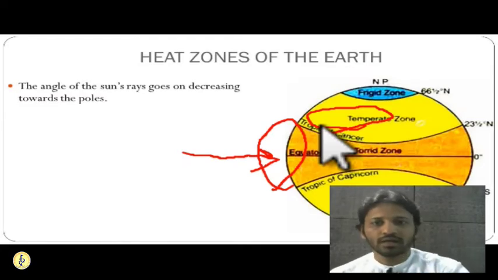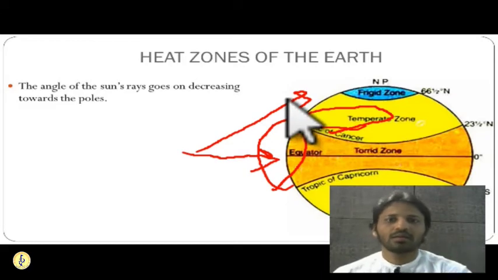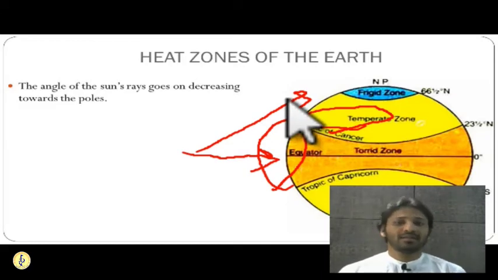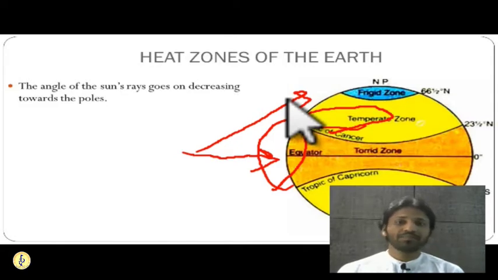Getting it? So here the angle between sun rays and surface will be lesser. Okay. So that is why this region is known as a temperate region. The temperate region is receiving a sufficient amount of sunlight. It is neither too hot nor too cold.